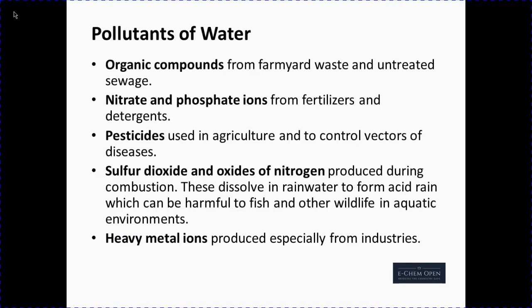Pollutants of water. These include organic compounds from farmyard waste and untreated sewage, nitrate and phosphate ions from fertilizers and detergents, pesticides used in agriculture and to control vectors of diseases, sulfur dioxide and oxides of nitrogen produced during combustion. These dissolve in rainwater to form acid rain, which can be harmful to fish and other wildlife in aquatic environments. Heavy metal ions, produced especially from industries.